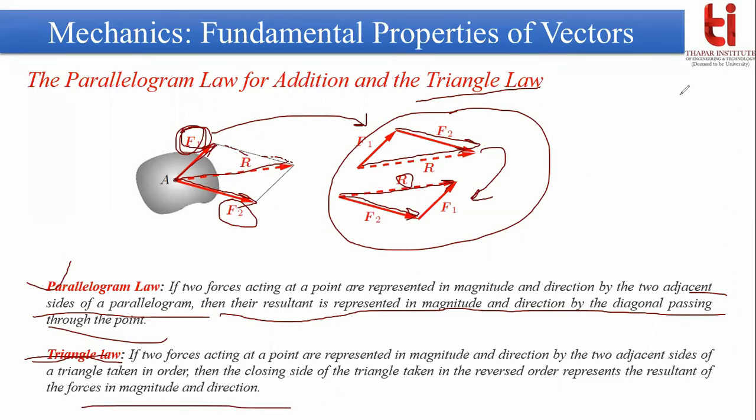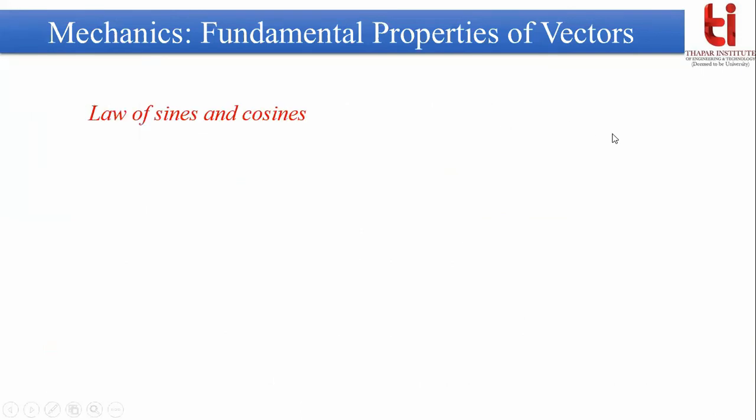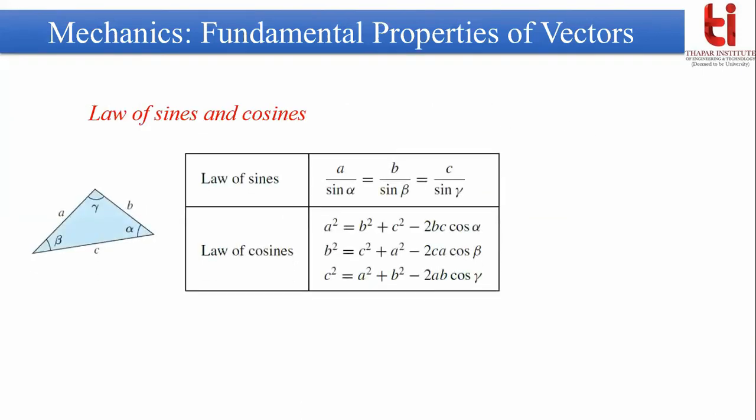So these two are your important formulas or methods for finding the resultant of concurrent forces or the resultant of two forces. Now, another important formula or method is the law of sines and cosines. It will help you determine the resultant of a system of forces. It is a property of vectors.